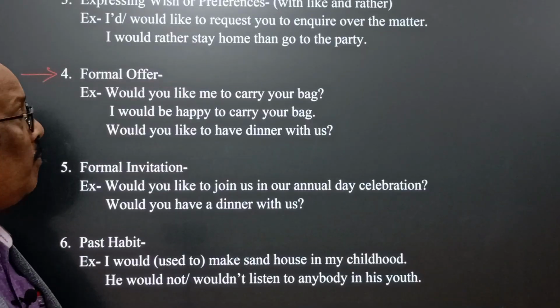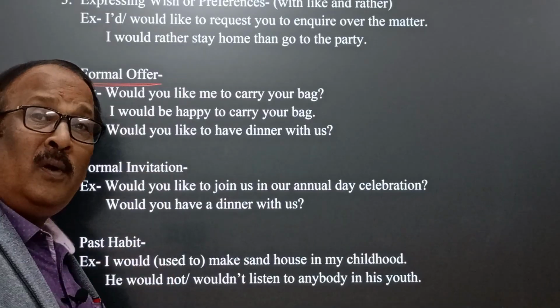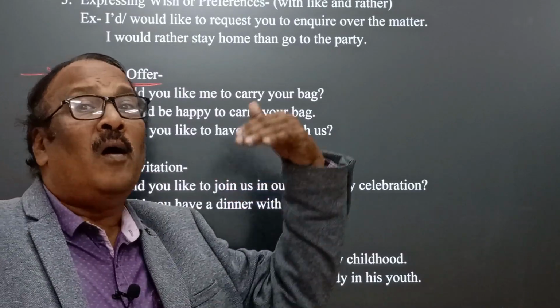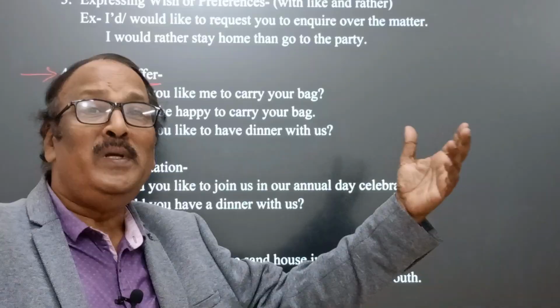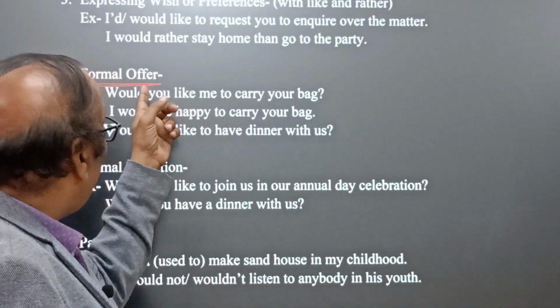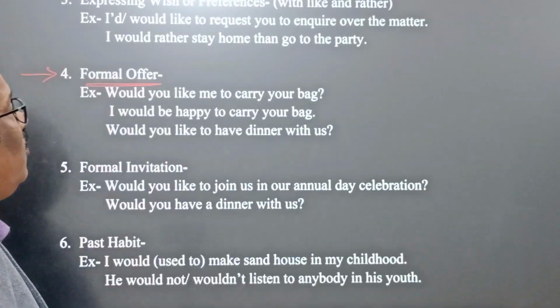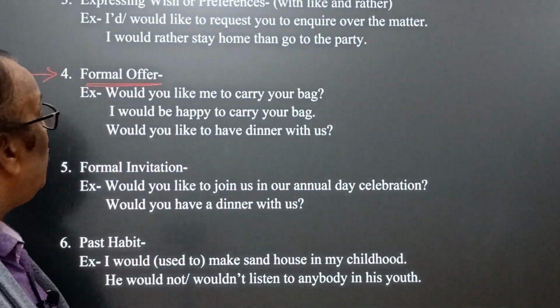Point 4. Formal offer. Whenever we want to offer something to a person who is distantly related to us, or who is a stranger or unknown, in that case we use would to express a formal offer. Would you like me to carry your bag?